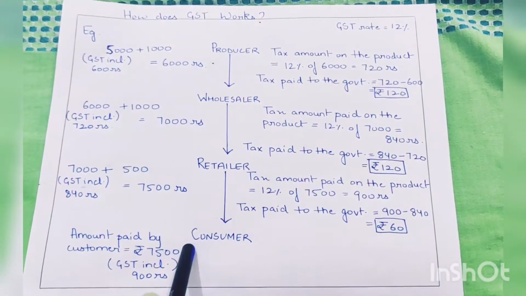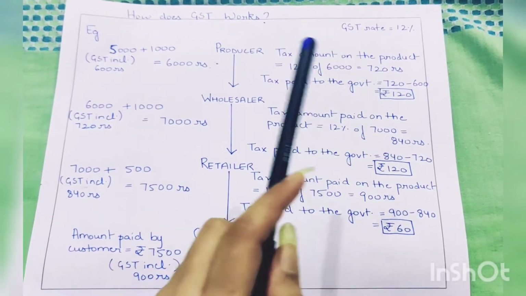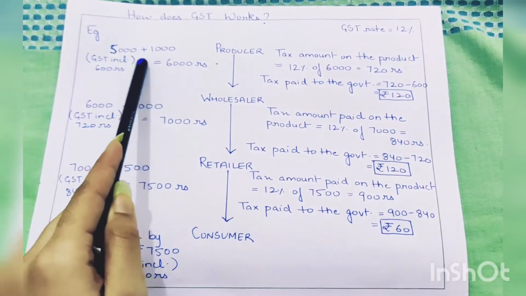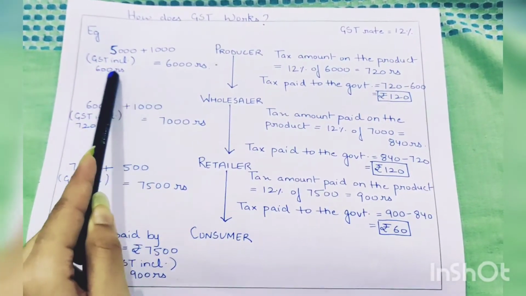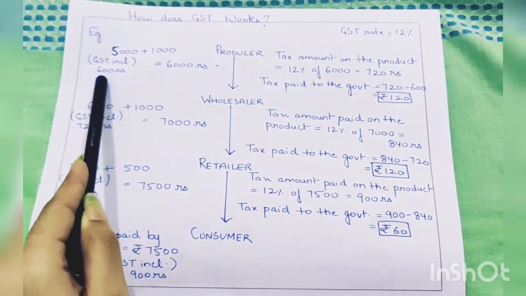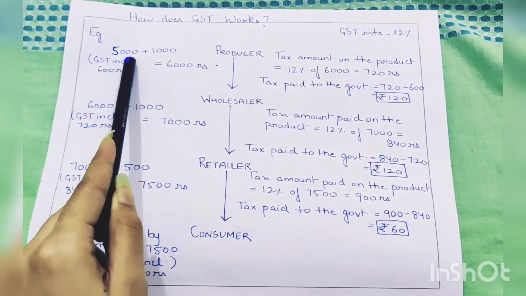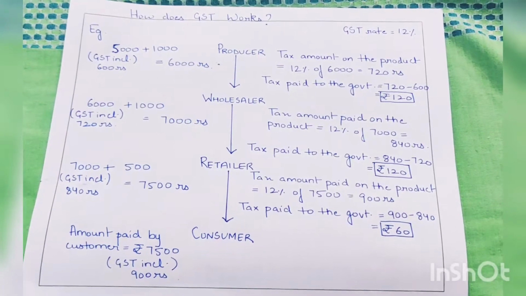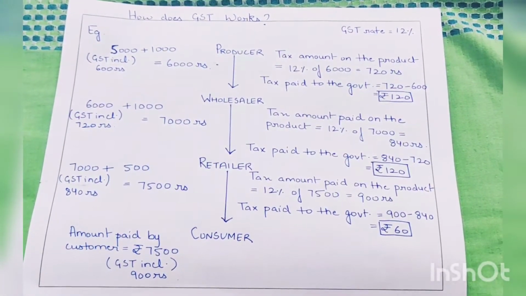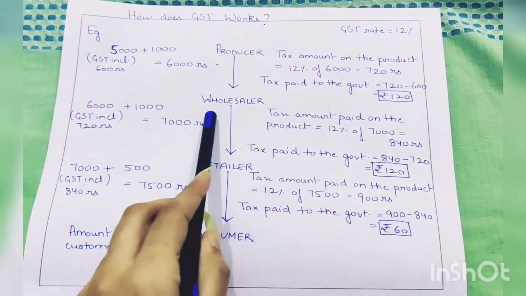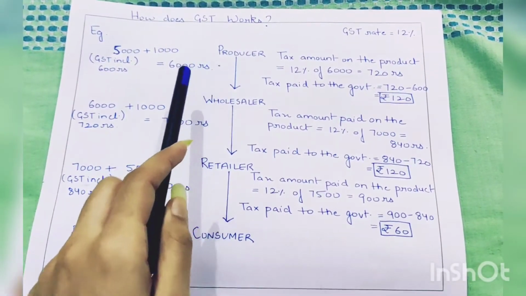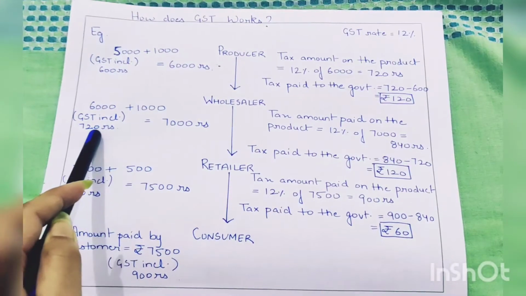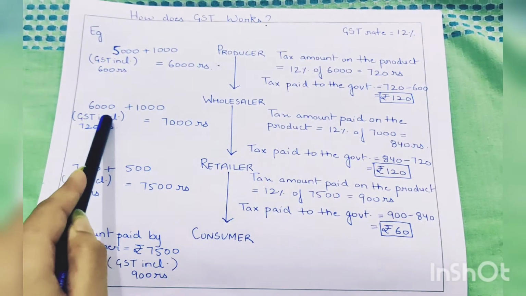Now let us suppose the GST rate is 12% and the producer bought the raw materials for rupees 5,000, which already includes the GST of rupees 600, that is 12% of 5,000. Now after the product is made, the producer decides to make a profit of rupees 1,000 and sells the product to the wholesaler for 6,000 rupees. Now the 6,000 rupees already includes the GST of rupees 720, that is 12% of 6,000.